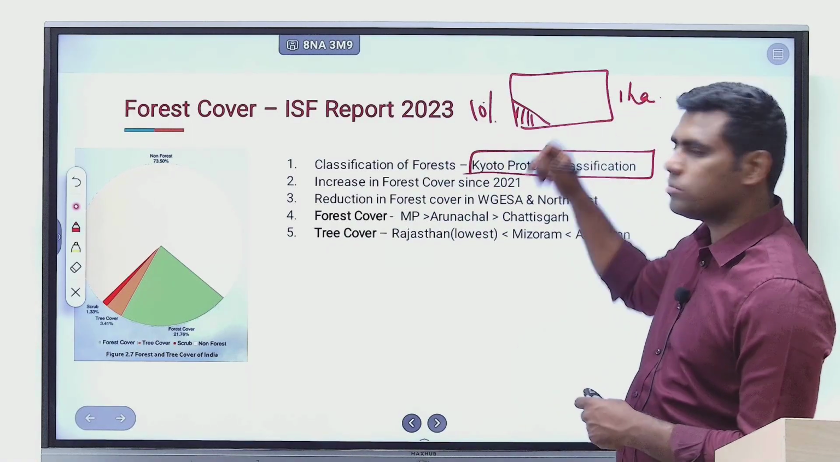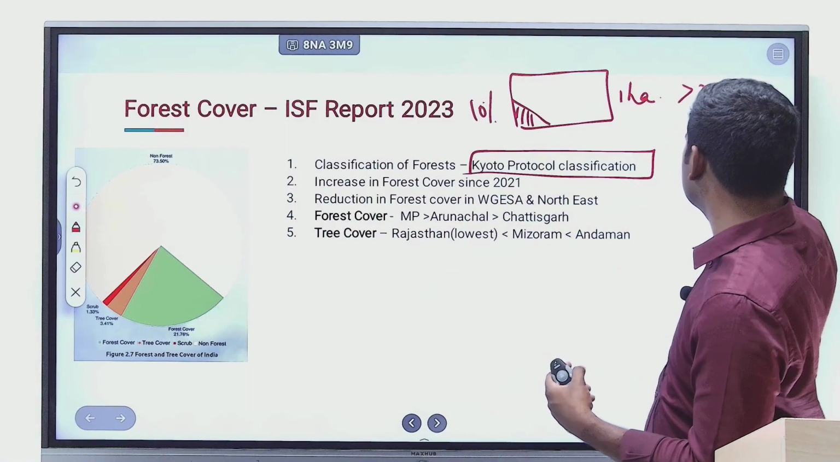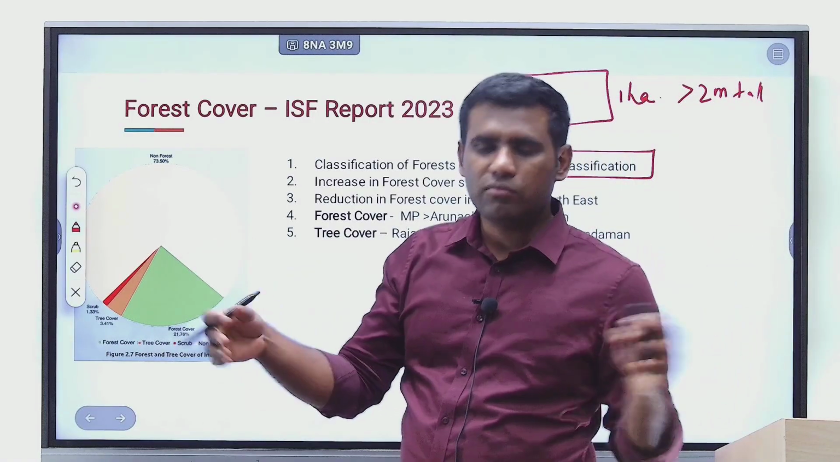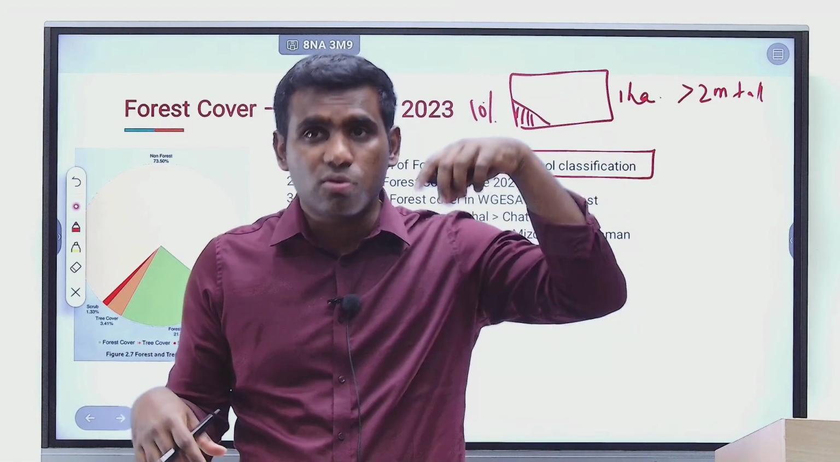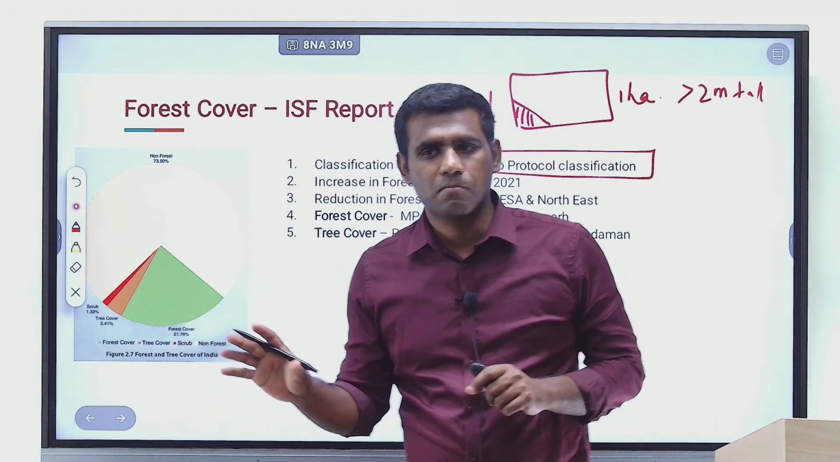And this green cover should be as a result of trees which are more than 2 meters tall. You cannot say that I have a football ground and in the football ground I have a lawn of grasses, so when you look from the top, even that also looks green, but that does not come under the category of forests, right?